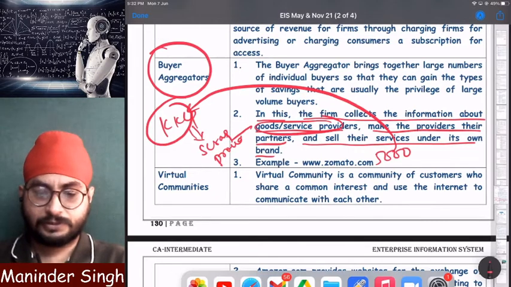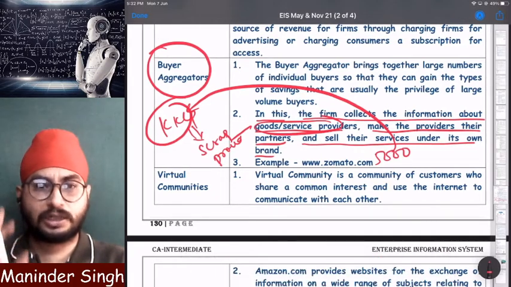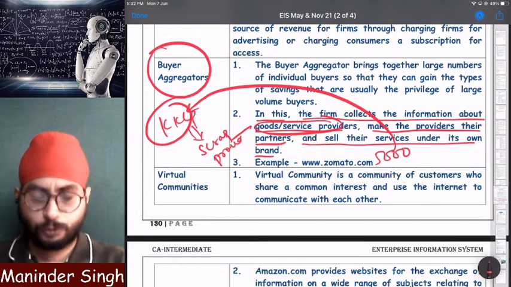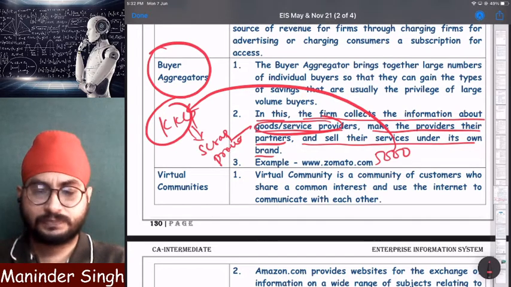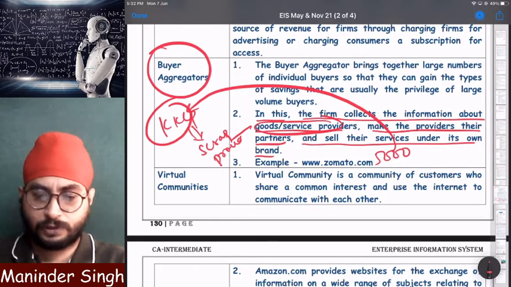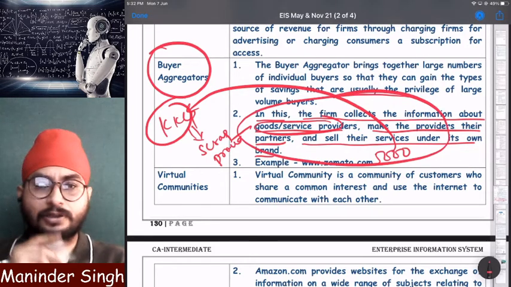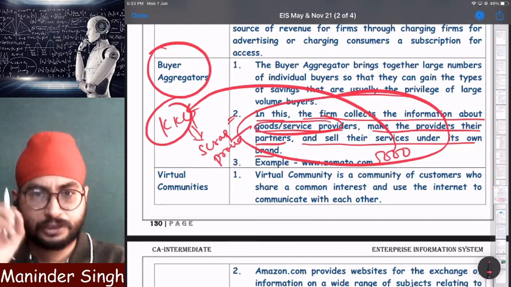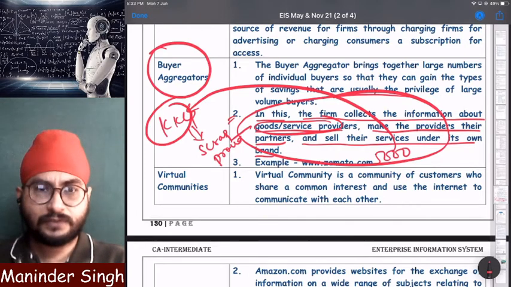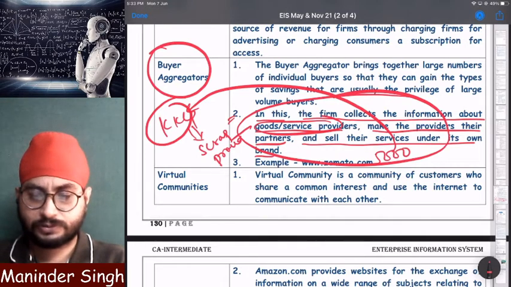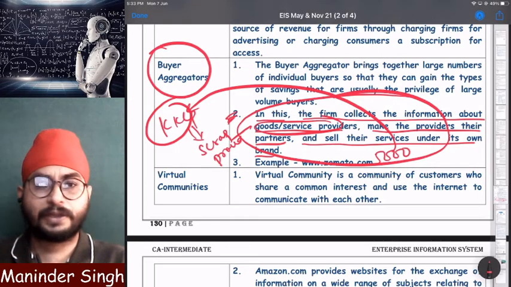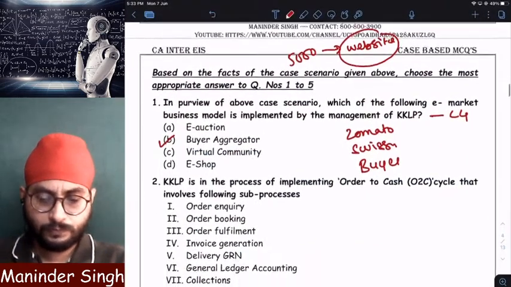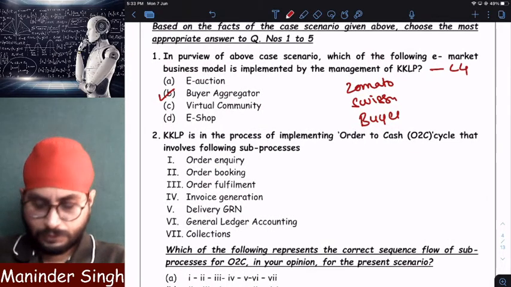Buyer aggregator. That is why remember one thing, do not mug up any concept. If you do not understand the concept, please ask. Because if you learn by heart, you will not know the concept in detail. In class we have already discussed, right? Buyer aggregators. Unless you study every line and understand every concept, it is very difficult to solve MCQs. Clear? So what should be our answer? Buyer aggregators. Next. Then what happened?